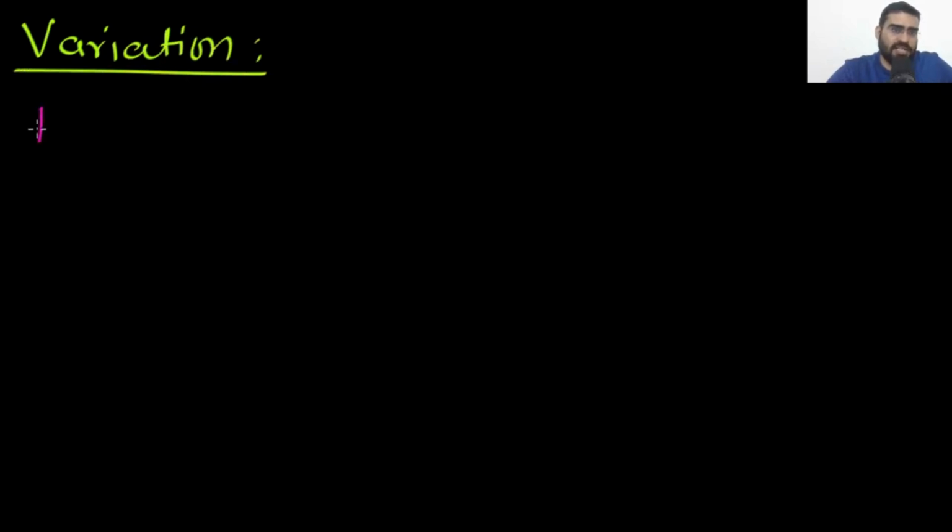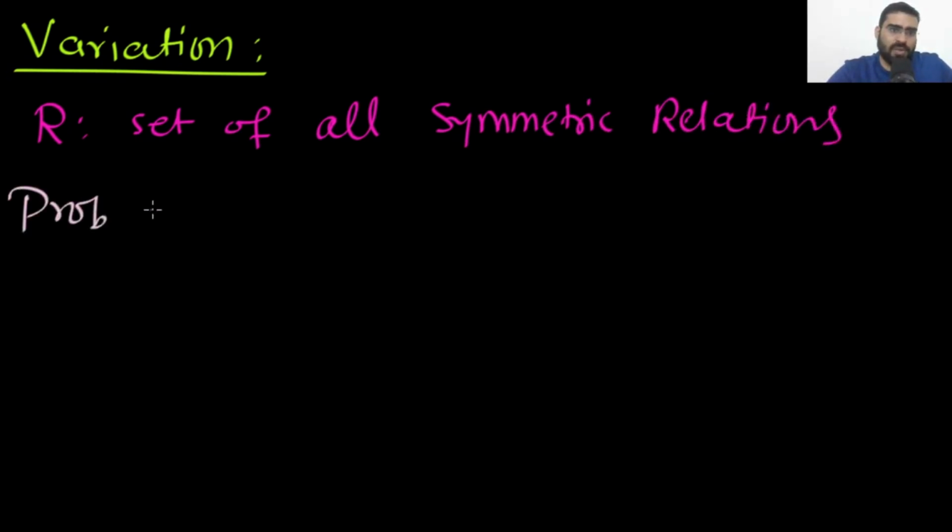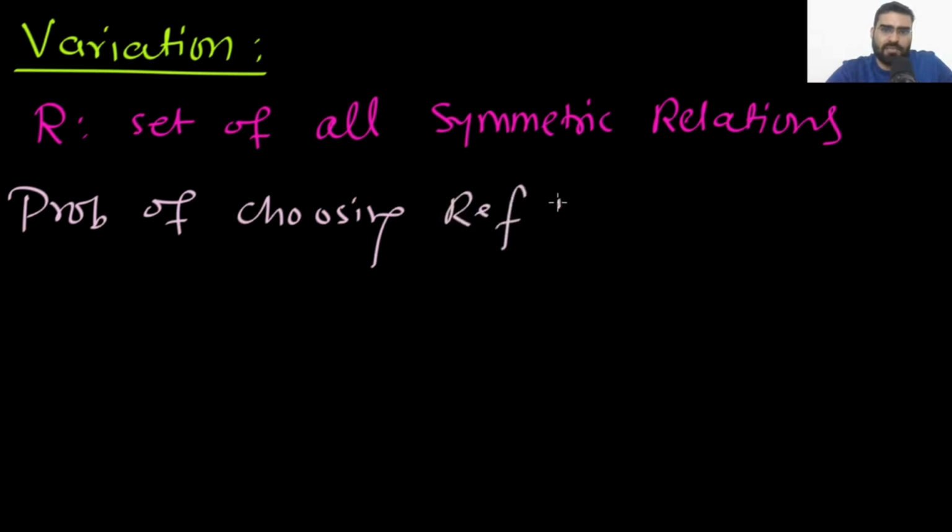Assume that R is given to you as the set of all symmetric relations. Now the question is asking, what is the probability of choosing a reflexive relation from R? Now tell me the answer. Are you getting this variation? Please tell me, did you understand this variation? So this is a variation they can ask you.